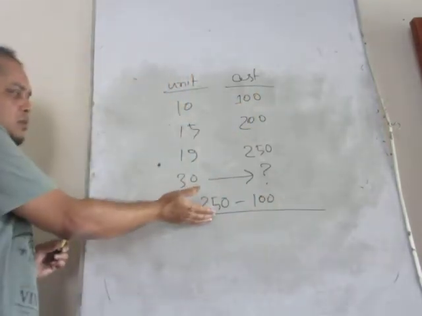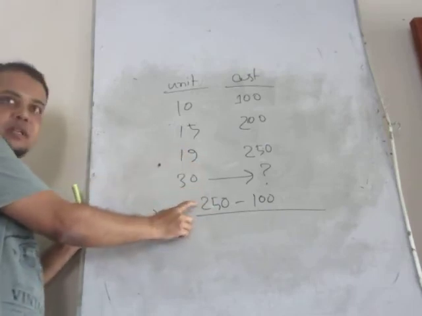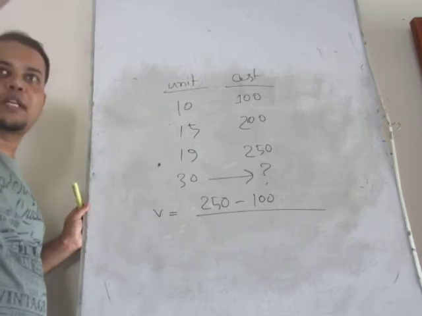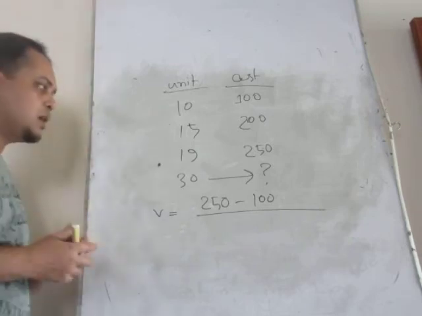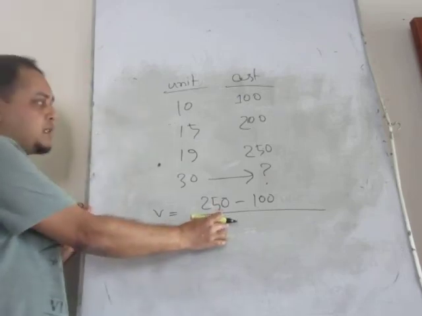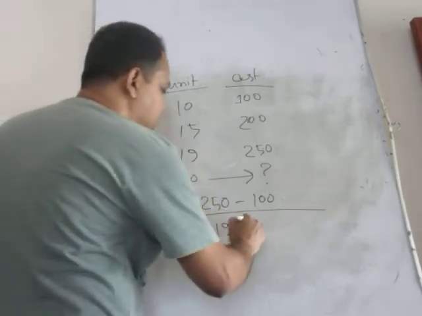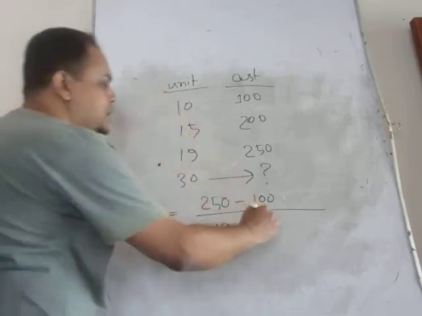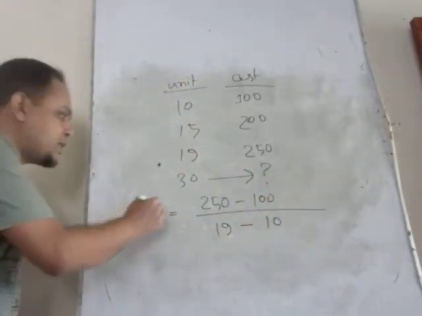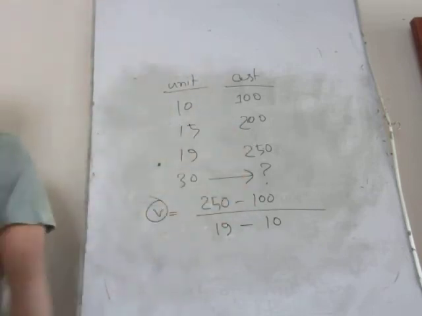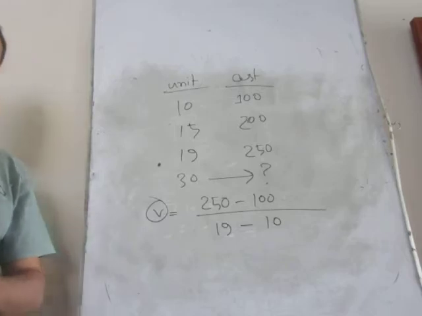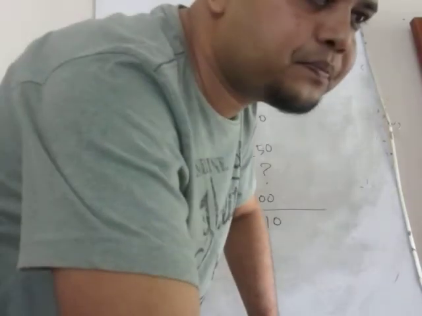So in the numerator, we use the cost of high activity and cost of low activity, the difference between these two. In the denominator, we use high activity. What is our high activity? That is 90. And what is our low activity? That is 10. Right? So by using this, we can find out V. Okay. We'll discuss an example.